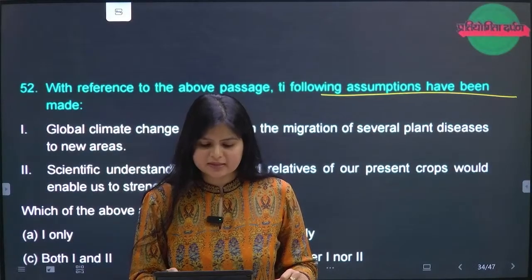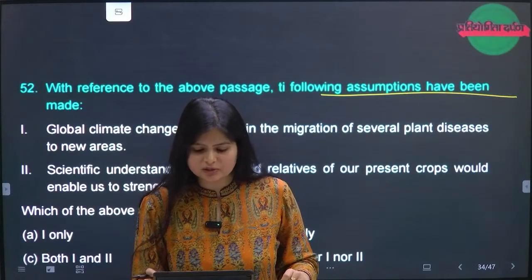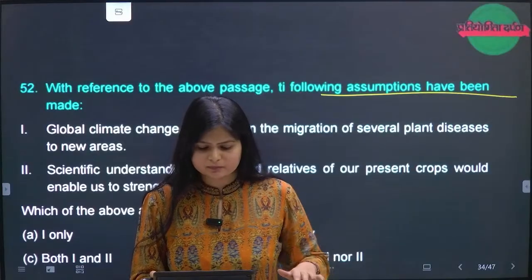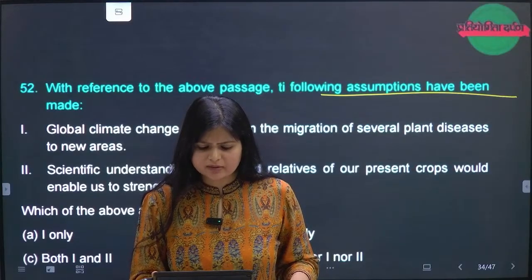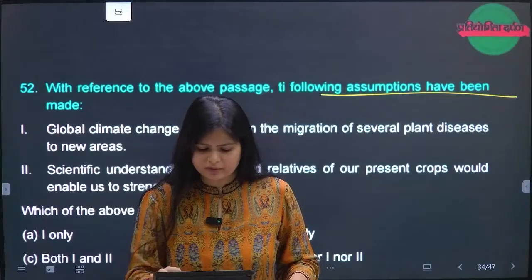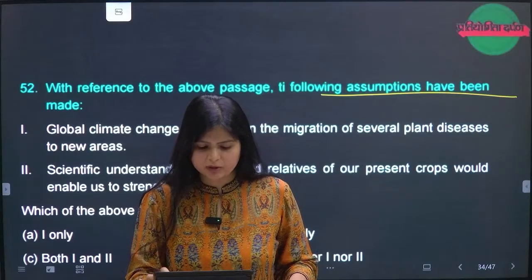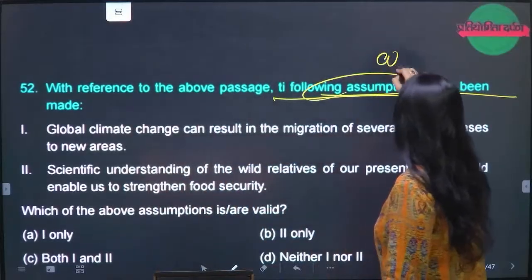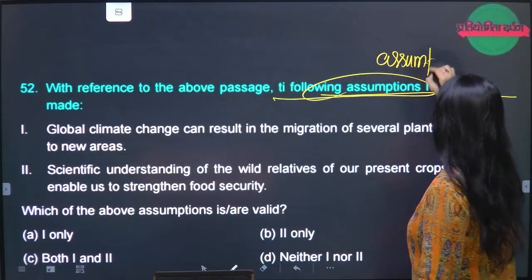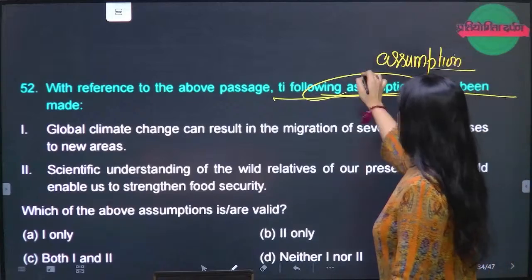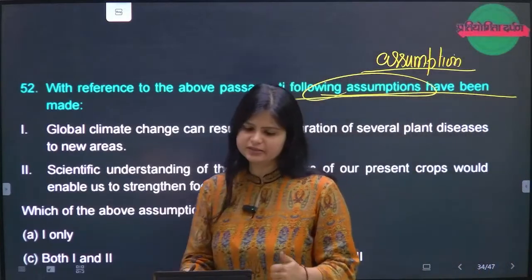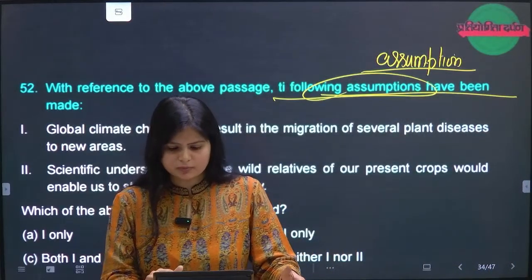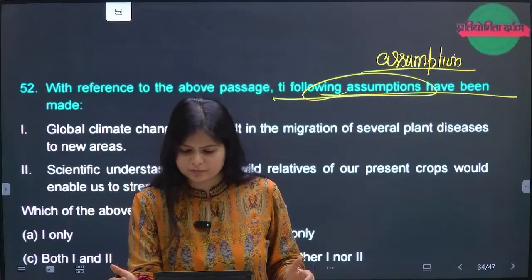I think second is the right option, but global climate changes can result in a migration of the several plant diseases to new areas. This could be one of the assumptions that we can take because assumptions have been there. It is saying assumptions. So assumptions, so we can say, right? If it is assumptions, so we can definitely say that 52, I have to again read the passage.